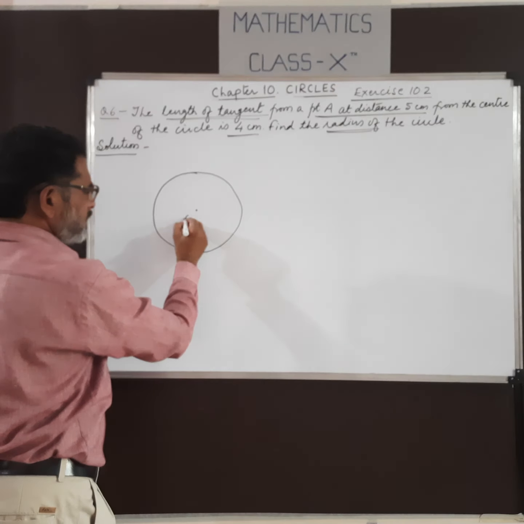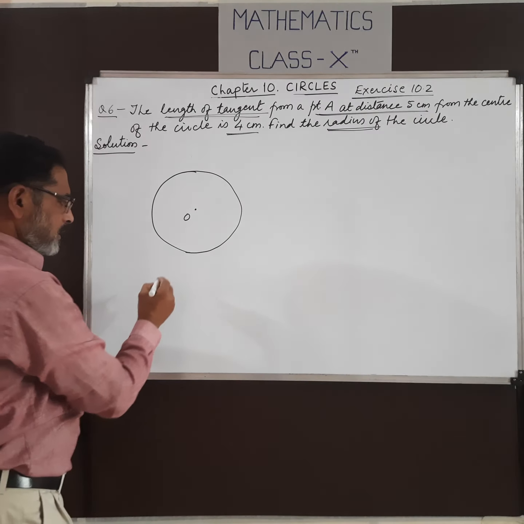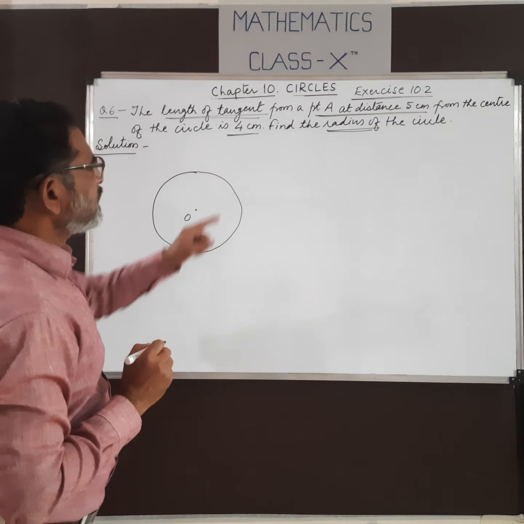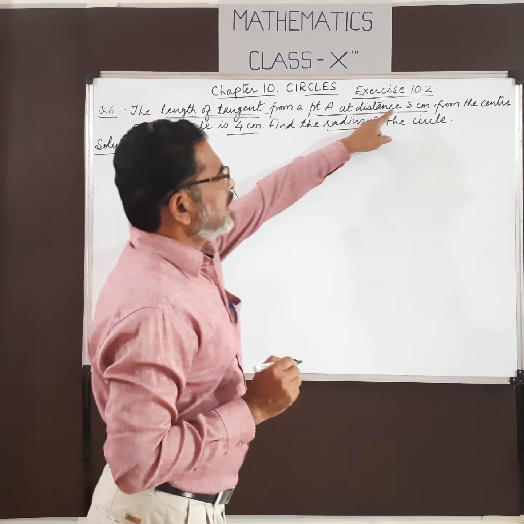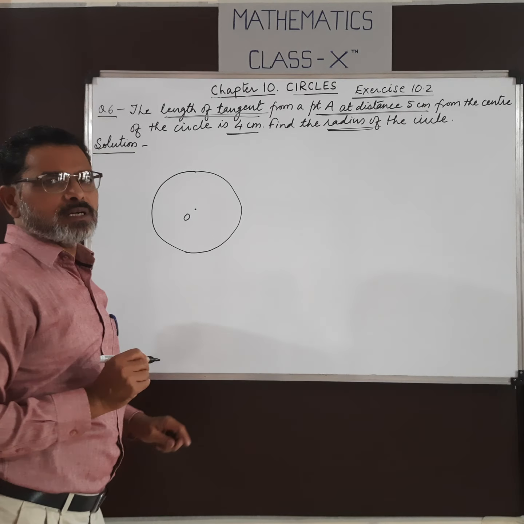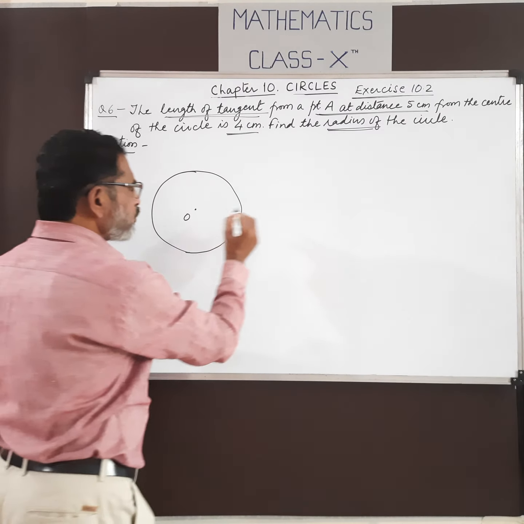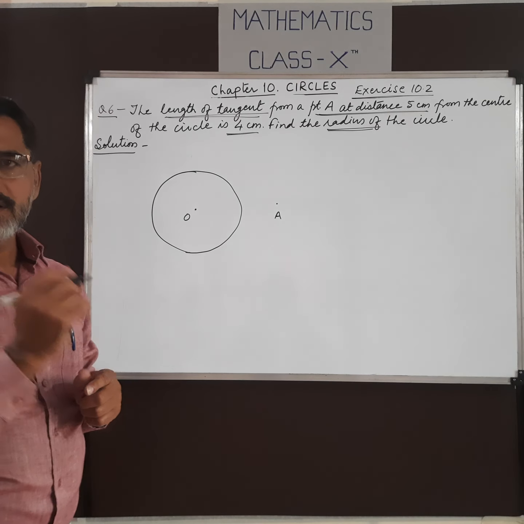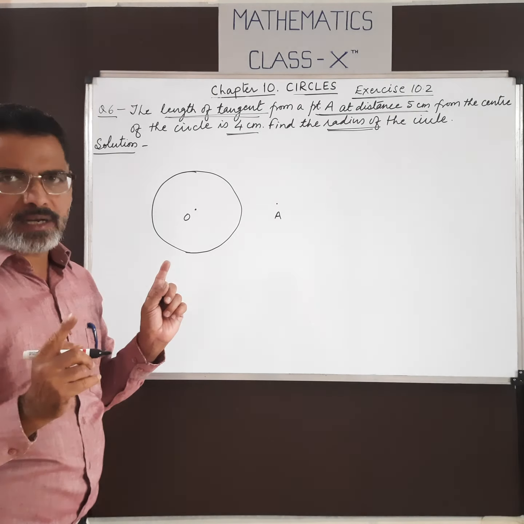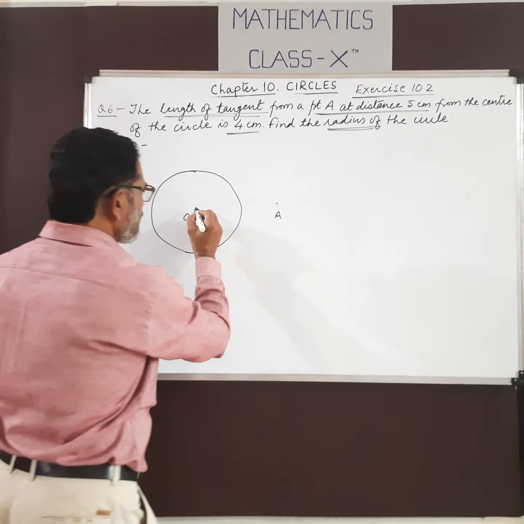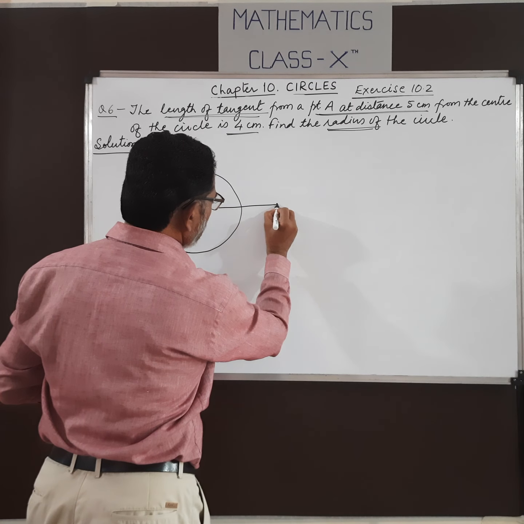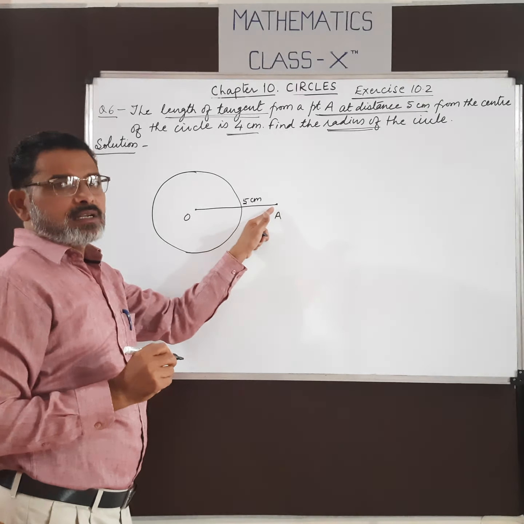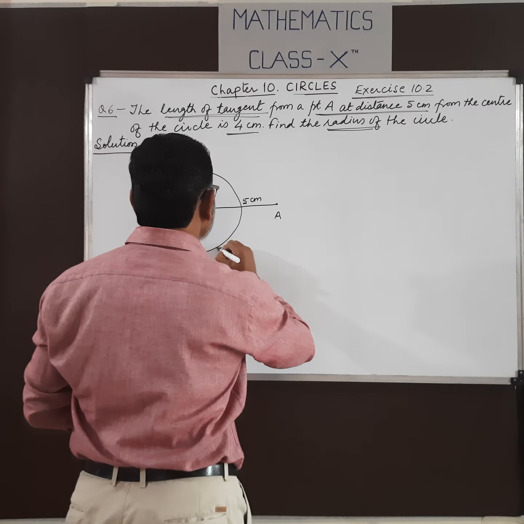Suppose this is a circle with center O. Now, in a circle with center O, there is a point A at a distance of 5 centimeters from the center. So this point A will be outside the circle. Only then can we draw a tangent from there. The distance OA is 5 centimeters, and from this point the length of the tangent is 4 centimeters.